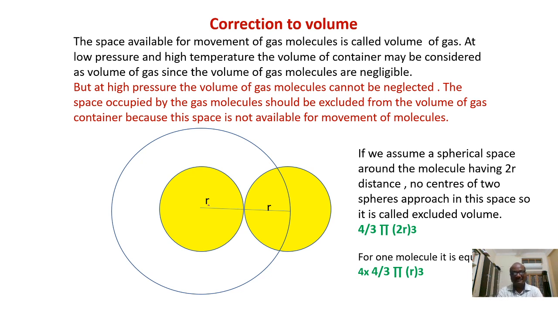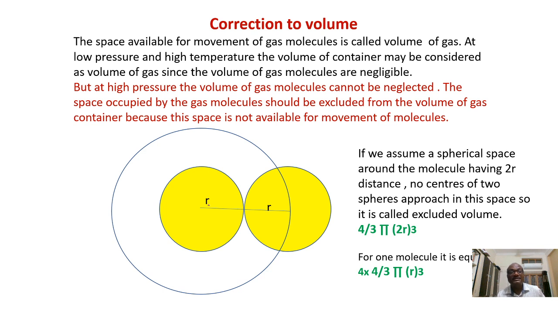What is the meaning of the volume of the gas? Volume of the gas can be defined as the space available for movement of molecules. When the volume is very large under low pressure, the intermolecular distance will be more. Under that condition, the volume of the gas molecules can be neglected compared to the volume of the gas.